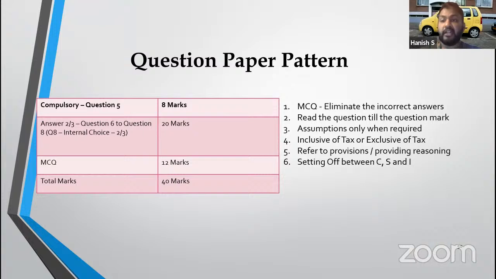Okay, now very important about setting off between C, S and I. Please remember that I will go with I, then in C and S, whatever proportion you want to, right? Then C will go against C, leftover will go to I. S will first go against S, leftover will go against I. So the mantra here is first make I 0. Only once you have made I 0, you can go to C and then you can go to S. You're able to follow? I against I, anything left over will go to C and S.